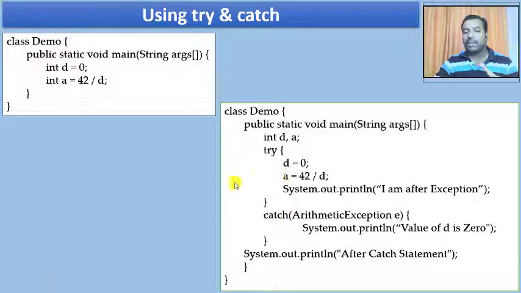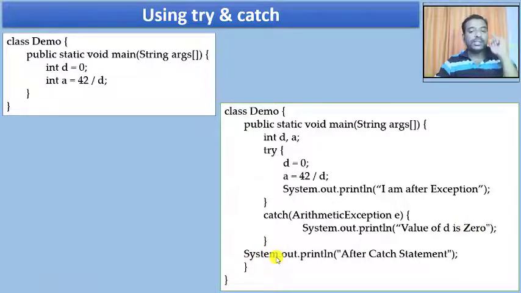Upon jumping from try to catch, upon completion of the catch clause, the control will not get back to try, because catch is not a function call, it is a clause, a block of statements. Hence, it will not return back and execute the remaining statement. Immediately I jump, and this statement will not be executed. The catch receives the type of exception and prints the statement value of d is 0. Then the control comes to this statement.